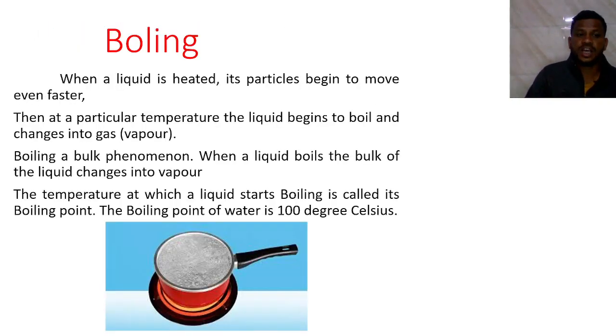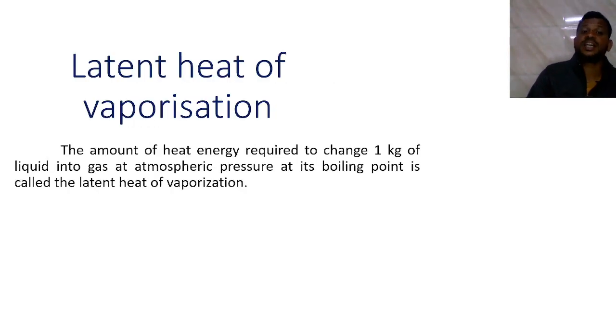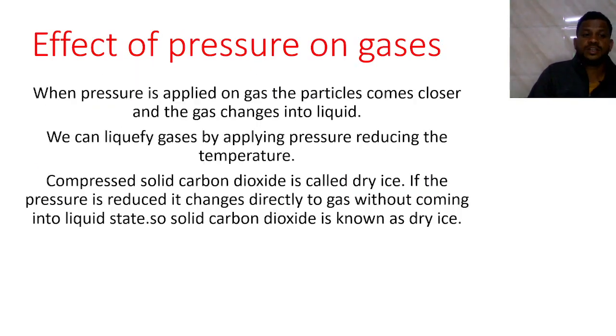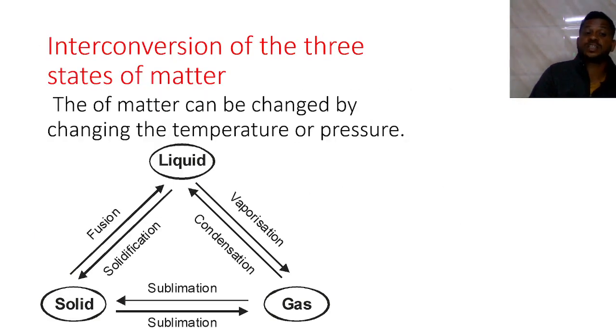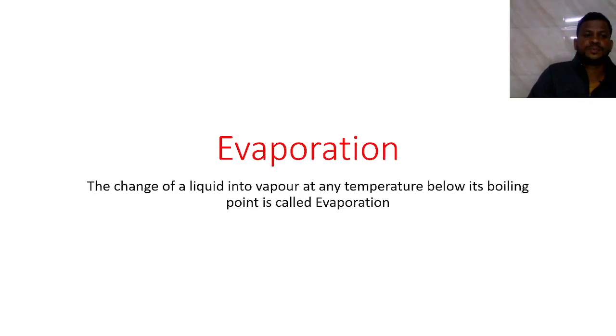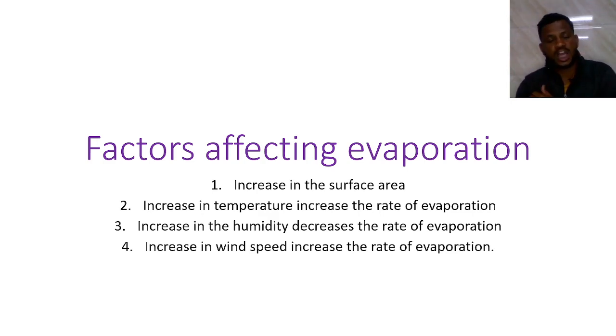Again we discussed boiling, the latent heat of vaporization, sublimation, and the effect of pressure on gases. We discussed the interconversion of the three states of matter. This is a very important point. Next, evaporation and the factors affecting evaporation. This is the first unit.